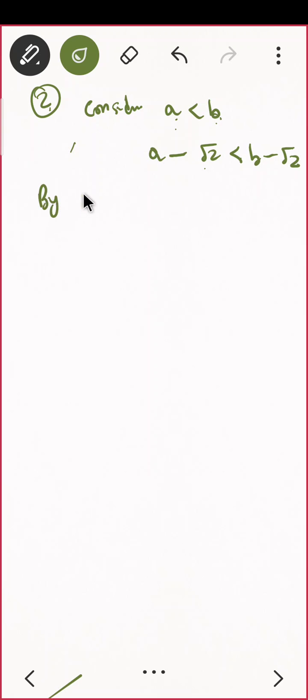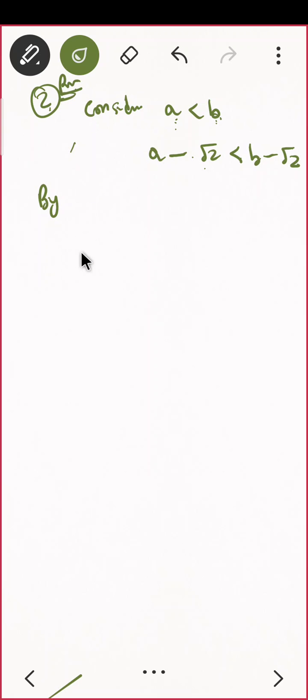See, I'm starting with a is less than b, then I'm subtracting root 2 from both sides, that is a minus root 2 is less than b minus root 2. Is the first part okay?